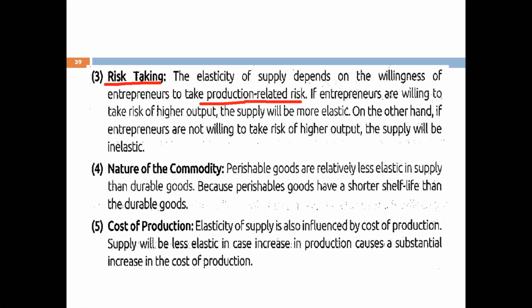If the entrepreneurs are willing to take the risk of higher output, the supply will be more elastic. अगर entrepreneur ज़्यादा risk लेने के लिए ready हैं, तो supply will be more elastic, more responsive towards the change in price. On the other hand, if the entrepreneurs are not willing to take the risk of higher output, the supply will be less elastic, so it will be inelastic.